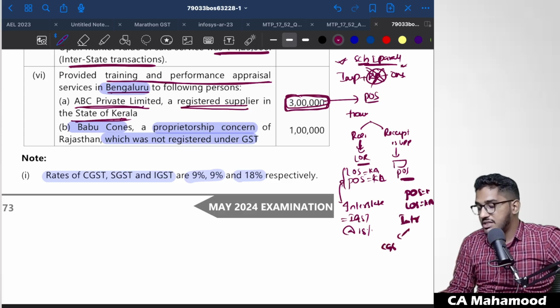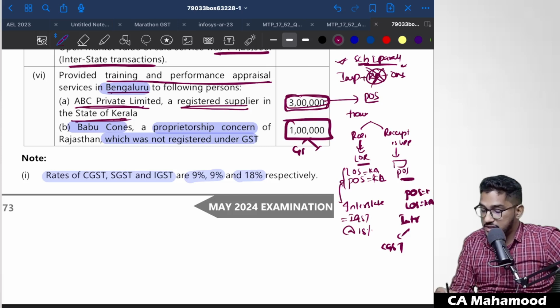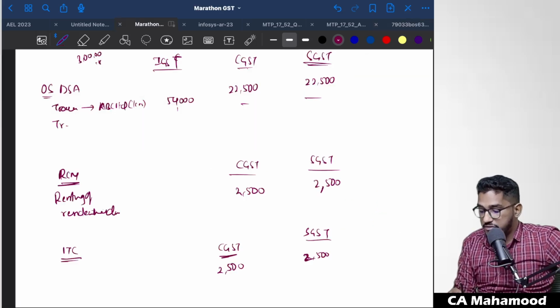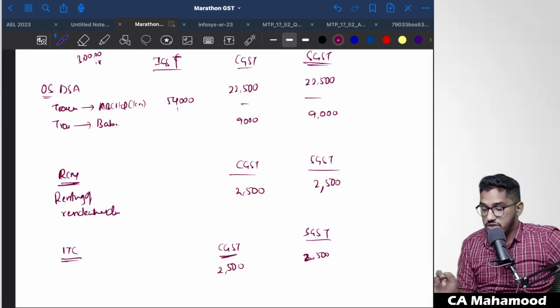It will be levied to CGST and SGST. So on this 1 lakh rupees, they have to pay the GST under forward charge mechanism. At what GST do they have to pay? CGST and SGST, because that is an intra-state supply. So on this 1 lakh, they have to pay CGST and SGST at the rate of 9%. So once again, for training services provided to Babu Cons, who is an unregistered person, they have to pay 9,000 rupees of CGST and 9,000 rupees of SGST. Clear? So now with this, I think everything is over. All the points given in the question are over. Okay, so now we can calculate from this data what is the tax which is required to be paid in cash.